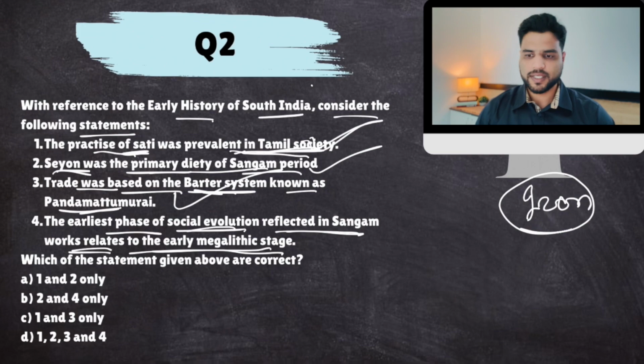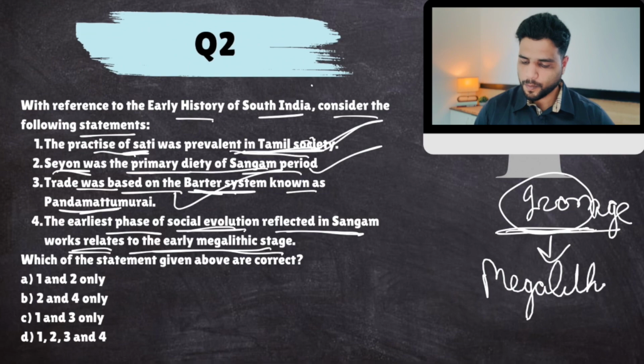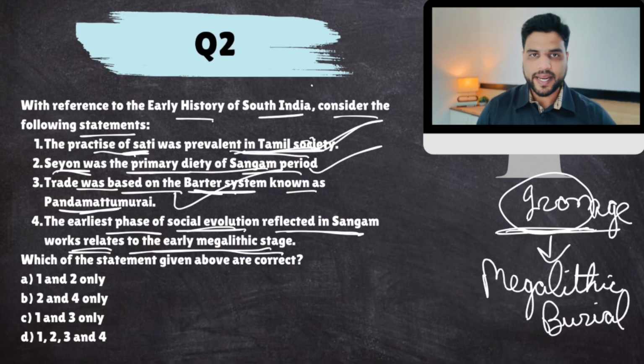There is no writing from that phase, it is prehistory we are talking about. During the Iron Age in South India, which predates the Sangam age, we also see megalithic burial sites.